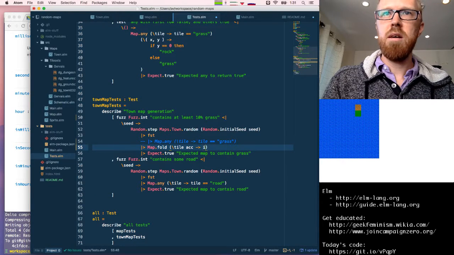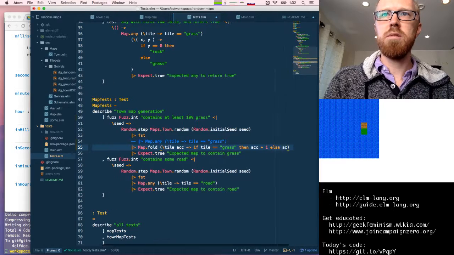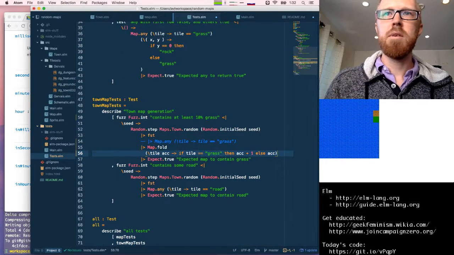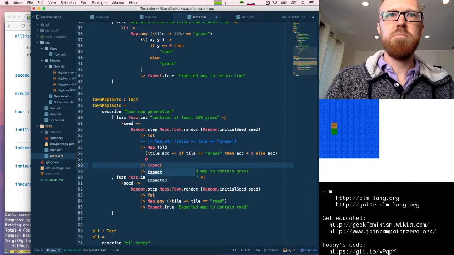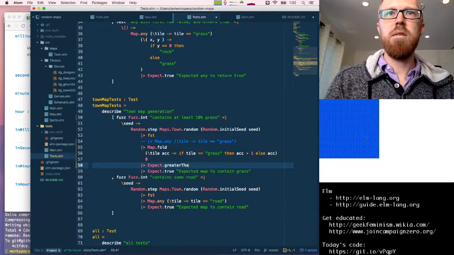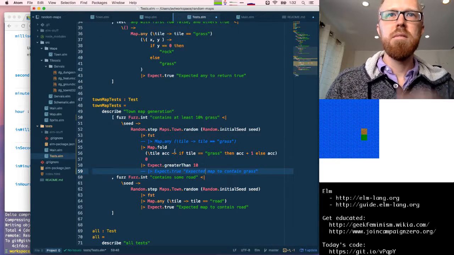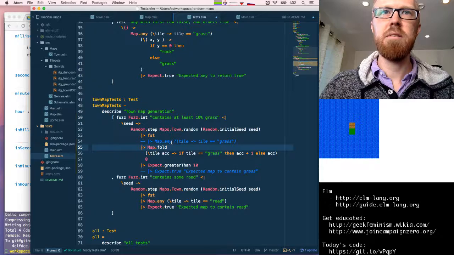So we'll say if tile equals grass, then accumulator +1, else accumulator. Then we're going to start from 0. Then we're going to expect equals, or expect equal, or no, we want to expect greater than n. So I think this is what our new test should be.